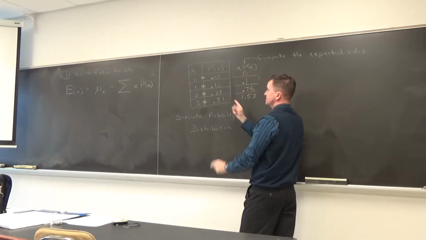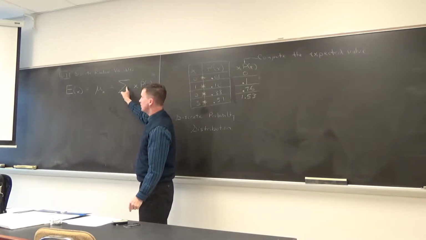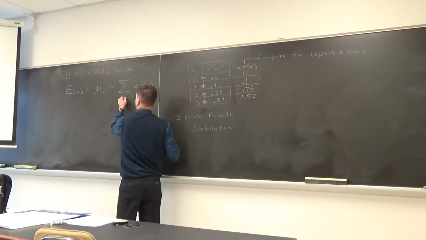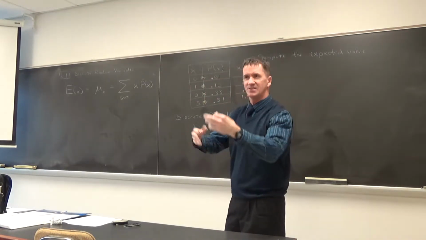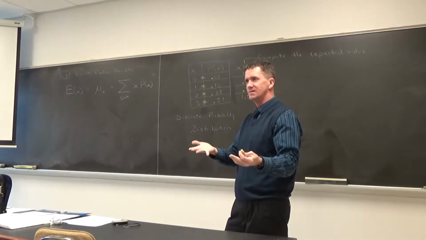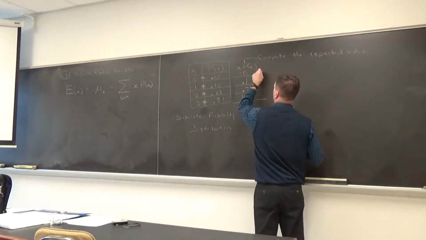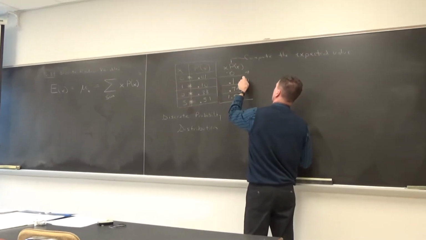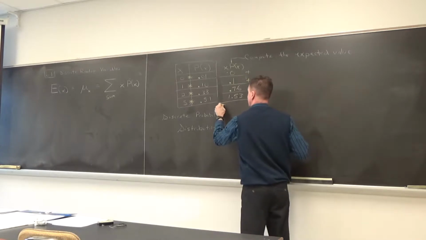So here's all the products. So we calculate all the products. But now we're going to sum these. And we'll come up with the expected value. A lot of us were guessing this person probably makes, we're expecting them to make about 2 or 3, right? Well, we'll get a number out of this. So let's see what we get. What's 0 plus 0.1 plus 0.76 plus 1.53? What's the sum?